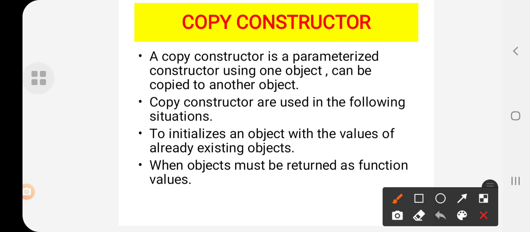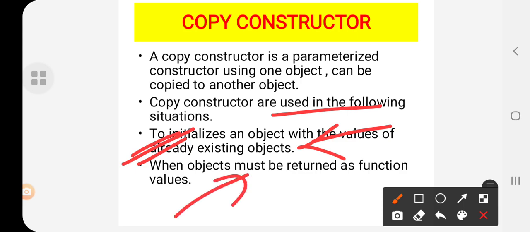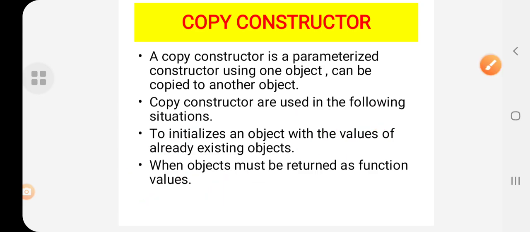So where is it used? It is used to initialize an object with values which already exist. In that situation, copy constructors are used, and also when an object must be returned as a function value, at that time it is also used. Okay, students? So this was the concept of copy constructor. Copy constructor means what?